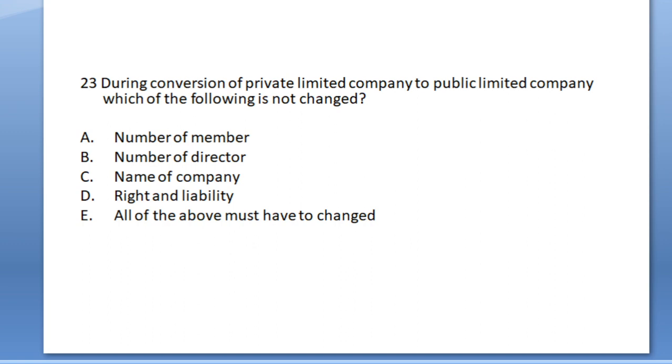Whenever a conversion is going to happen from private to public company, number of member, number of director, name of the company must have to be changed. But right and liability, it exists with the pre status. What is right and liability? Right is the ownership and liability is debt of the company. It wants to change. Answer will be D.